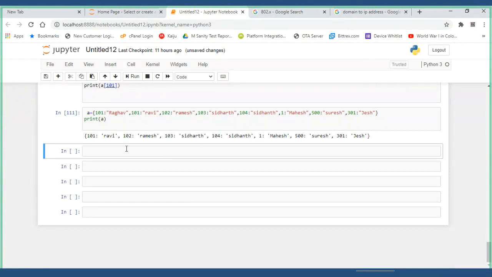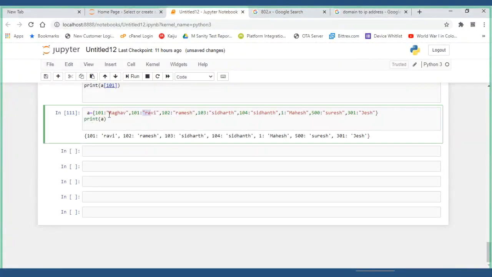No. Same way like dictionary. One value you have given, it went into that place. That's it. Order is not preserved, nothing. Correct, right? Order is not preserved. And whatever the new value comes with the key, it has taken that. Previous value it ignored. 101 Ravi is there. 101 Ragam is not there now.